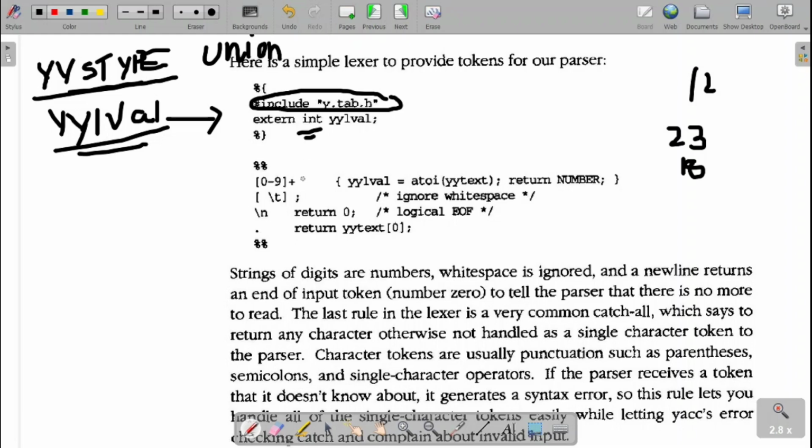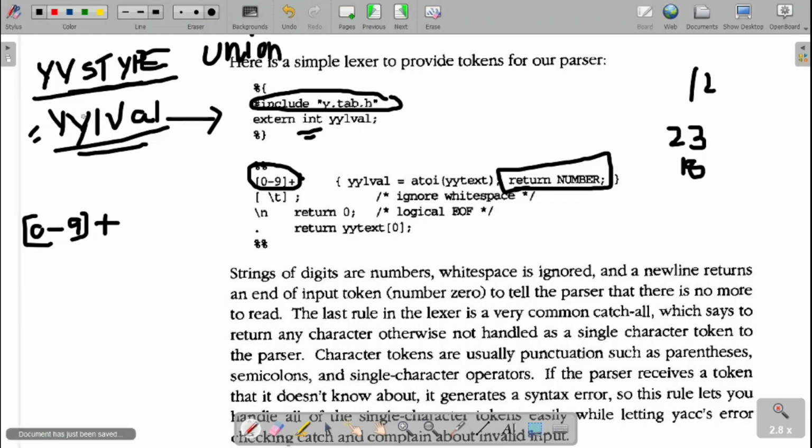Then next, what is the integer over there? So 0 to 9 plus. This is the regular expression for the integer, right? This we already know: any number of digits, at least one digit, makes an integer. So in that case, I am returning it as a number. This is the token we are returning. What is the value of it? That value I need to pass through YYLVAL. The value of the token I need to pass with YYLVAL. It stands for lex value, that's it, the YY lexical value we are passing.